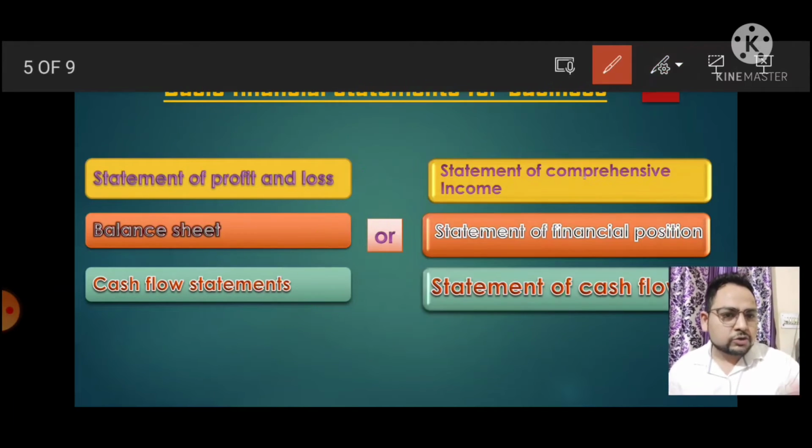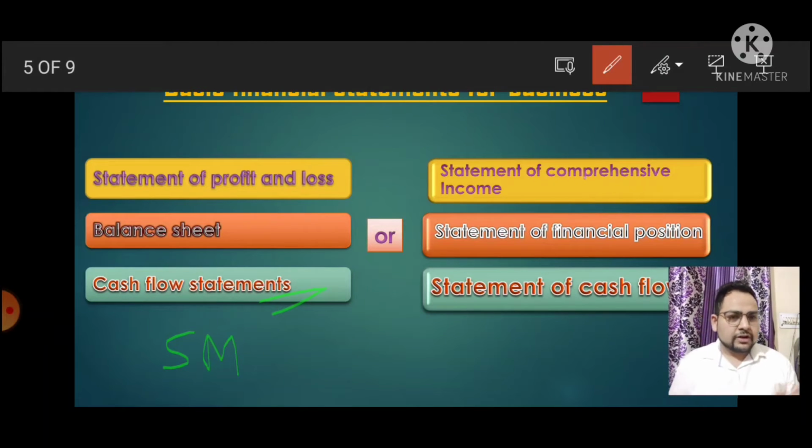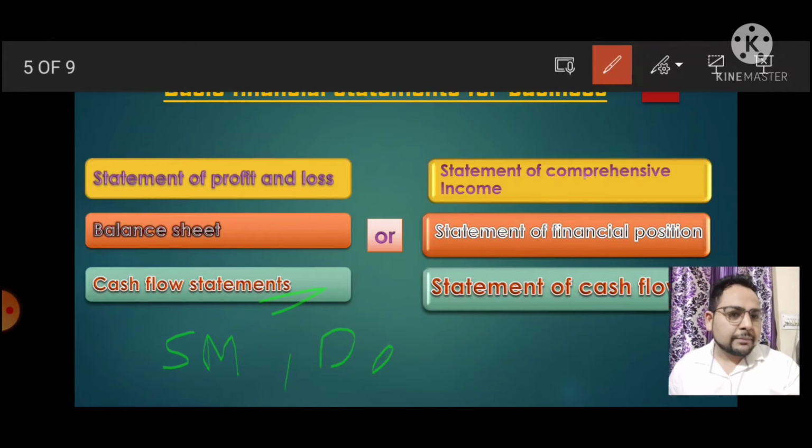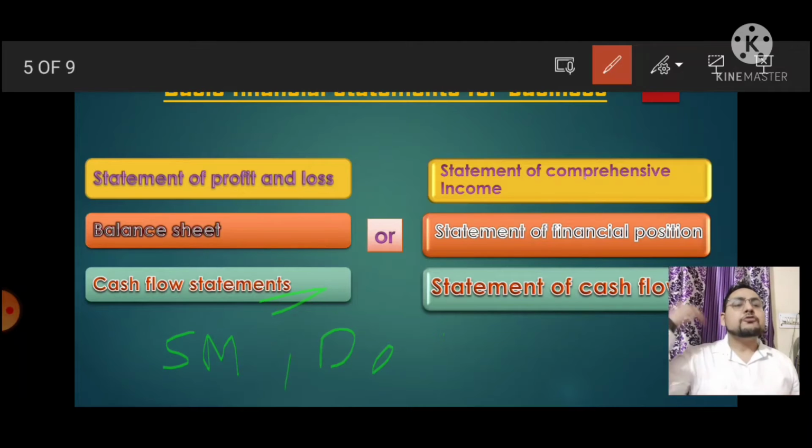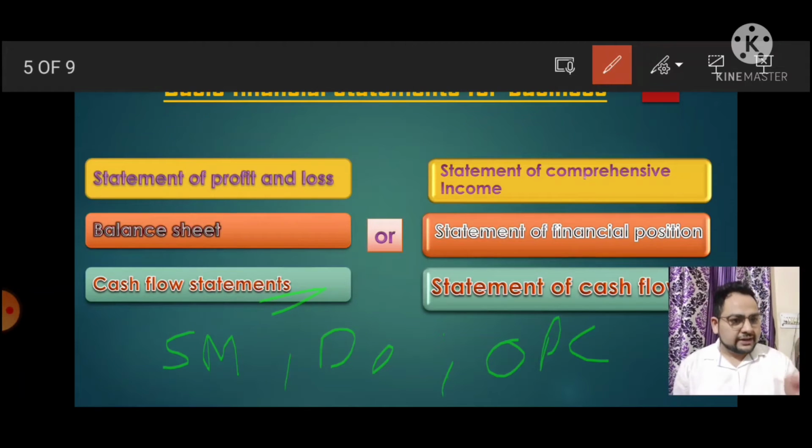Before we go to the next point, I want to say something to you. For the cash flow statement, there is a special exemption. If you have a small company whose turnover is less than 50 crore, or, first point, if your company is a dormant company, those companies which will do some business in future, not present, and if you are a one person company, or we can say Section 8 of the Companies Act 2013, if you have any of these kinds of business or company, you are exempted from preparing a cash flow statement.